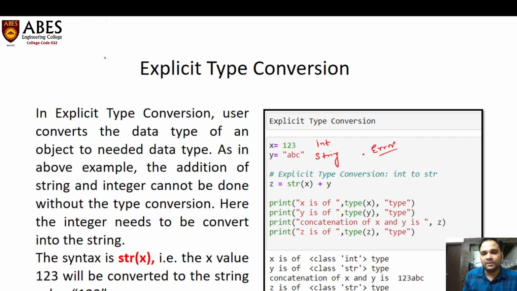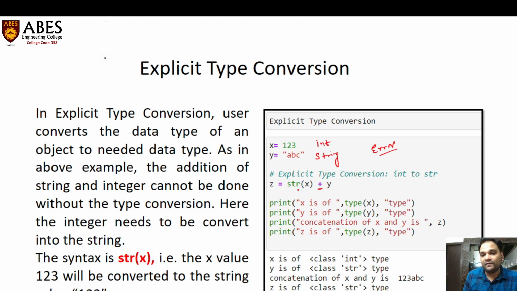Okay, why? Because we cannot add an integer to a string. We cannot add abc to 123. But if we can convert this x into a string, then we can concatenate using this plus operator. We have seen in Python that this plus operator, apart from addition, is also used for concatenation.